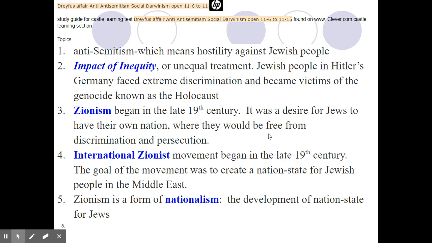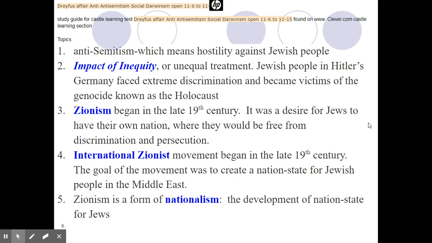Now, there was a movement called Zionism in the 19th century, and it was just a desire for Jewish people to have their own nation. A lot of people looked around the world and wanted to create a land again called Israel and take some land from Palestine, which is going to happen in 1948. There is an international Zionist movement, and it was all about the creation of a Jewish state, eventually going to be in the Middle East.